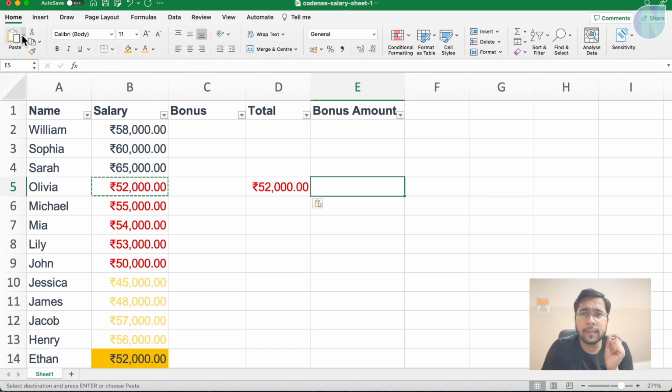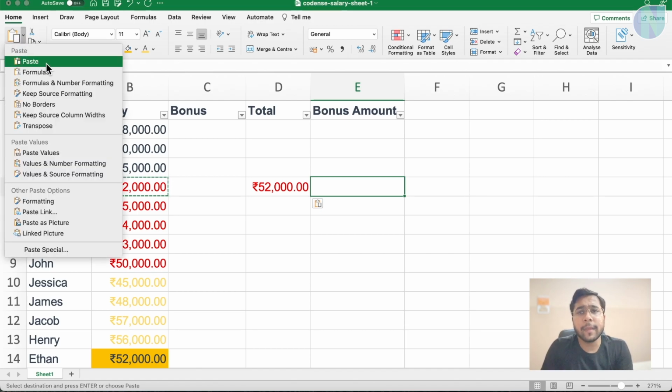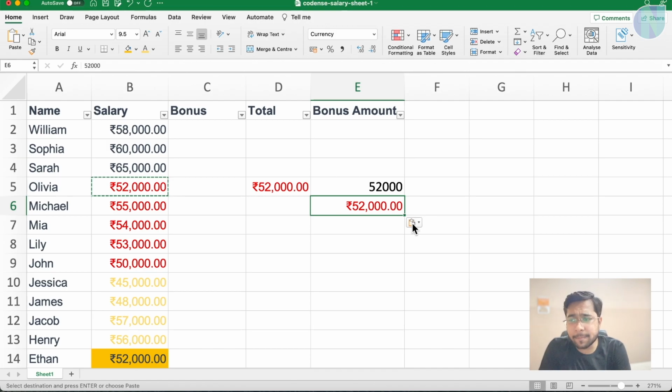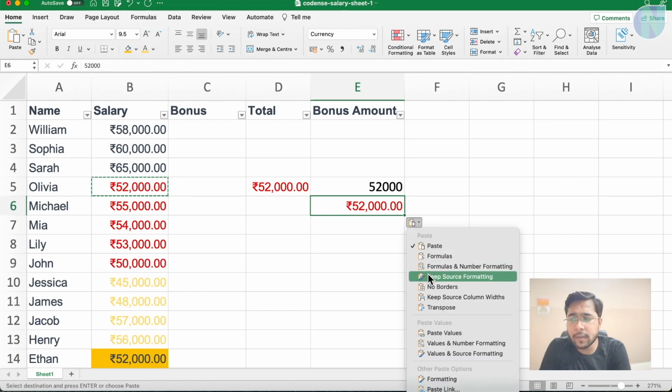I can come here and there are other options like, see, paste, formulas, and so many things. Only paste the values, don't paste the formatting. You can see there is a rupees symbol here we are having. There is proper formatting, like it has font color as red, but we are pasting it as plain text. Even this can be done using keyboard as well. When you press Ctrl V, this paste menu comes up. If you click here and you want to say I want to paste it as only values, then only it will be pasted as well.